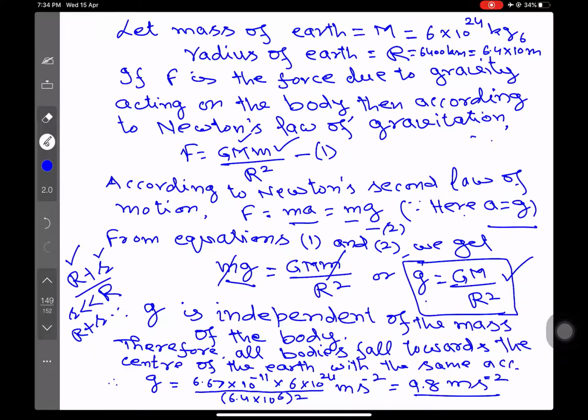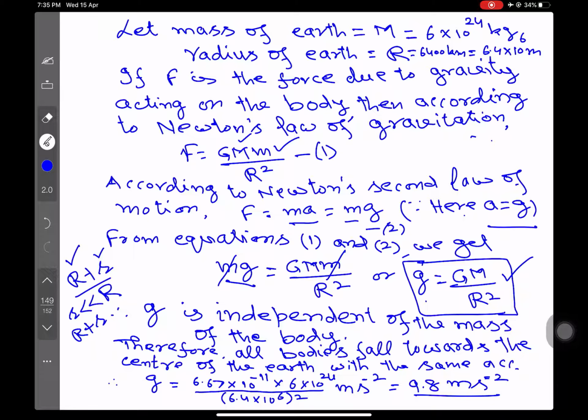अब देखो यहाँ पे मास ऑफ द बॉडी कितना था, स्मॉल m, और वो g के फार्मूले में नहीं आया. That means, please listen to me very carefully. This is a very important point. The acceleration due to gravity is independent of the mass of the body.